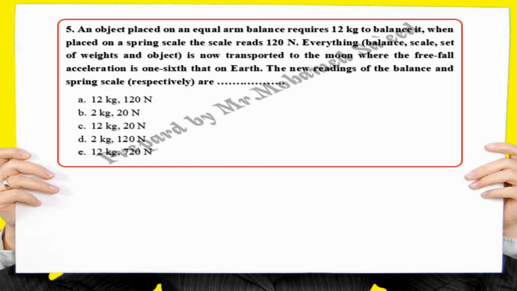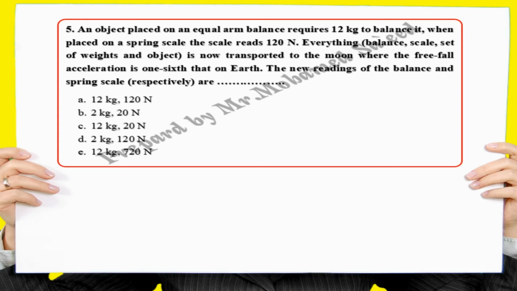An object placed on an equal arm balance requires 12 kg to balance it. When placed on a spring scale, the scale reads 120 Newton. Everything, balance, scale, set of weights, and object, is now transported to the moon, where the free fall acceleration is 1/6 that on Earth.